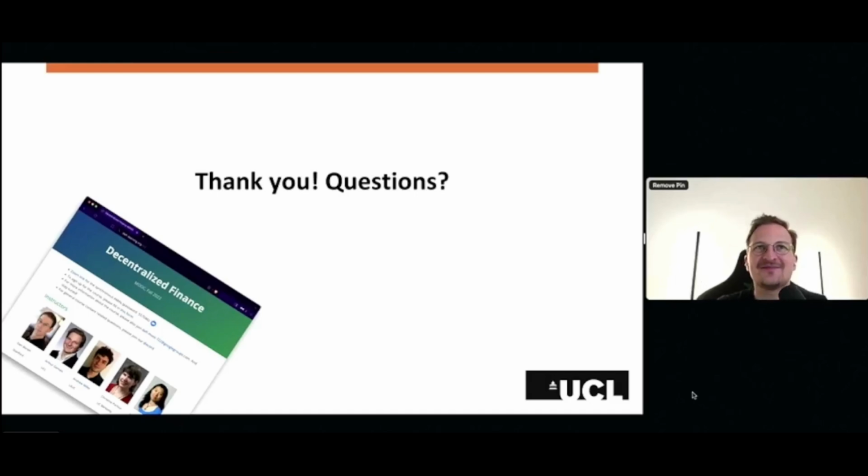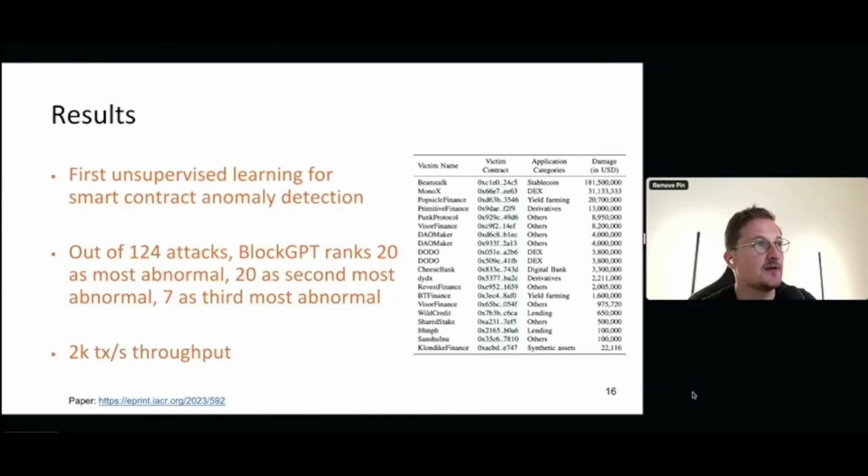Amazing talk. Have you done any kind of analysis on how well the model generalizes on attacks? Because it might be that it detects certain classes of attacks now, but can you say anything about new types of attacks, perhaps? Yeah, that's a great question.